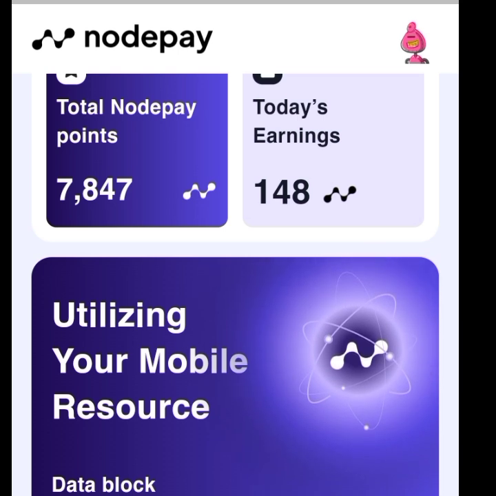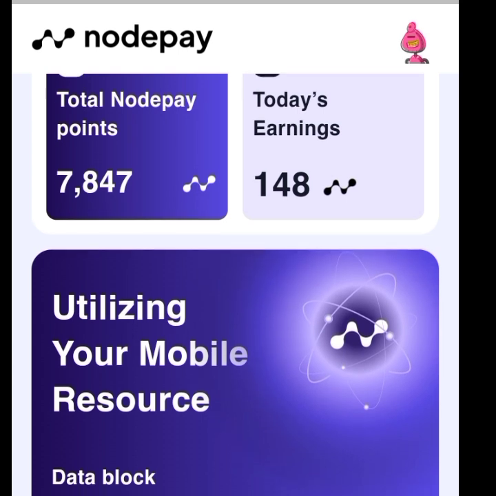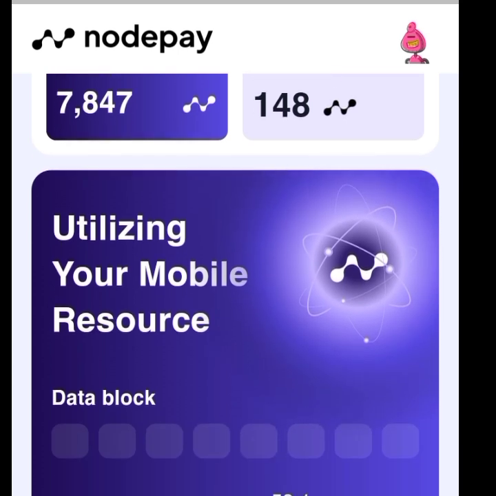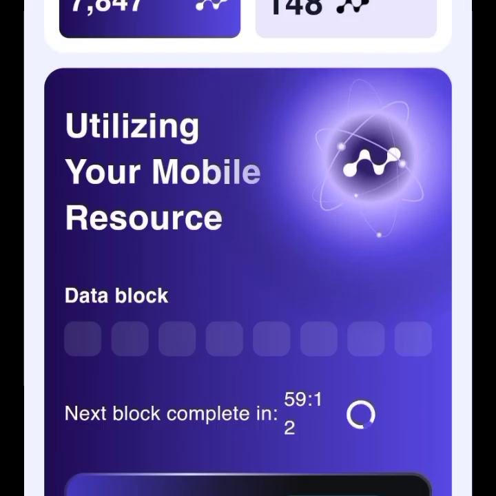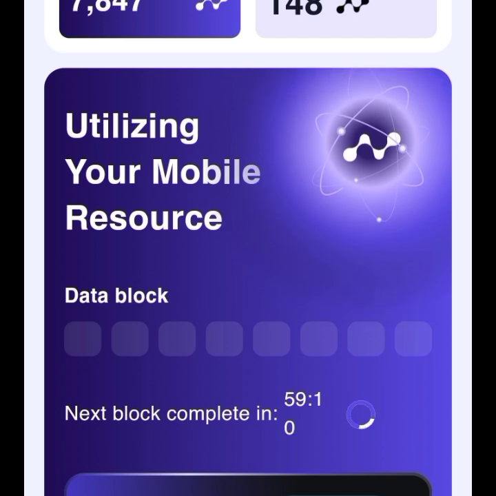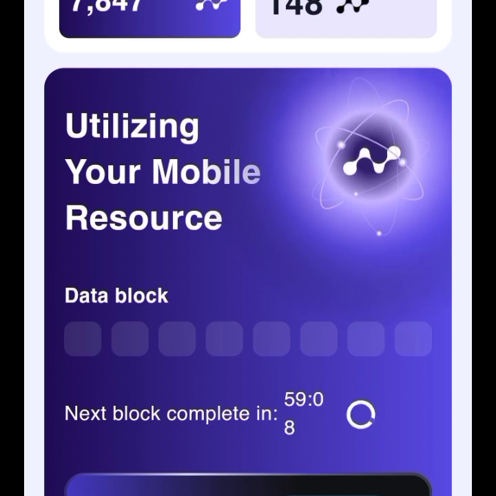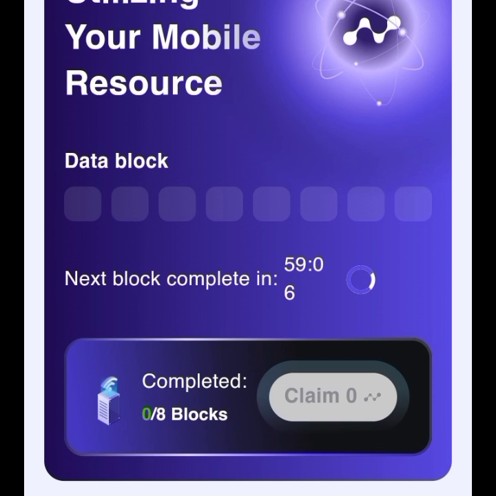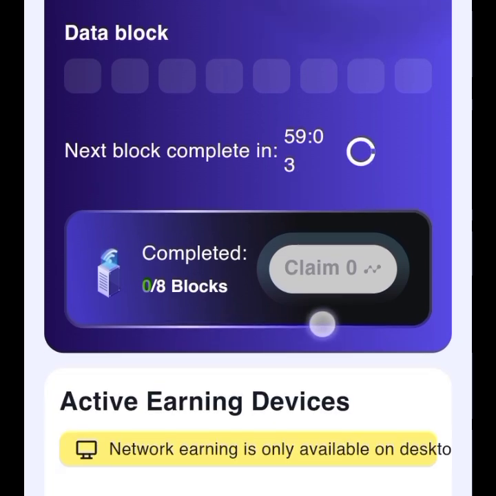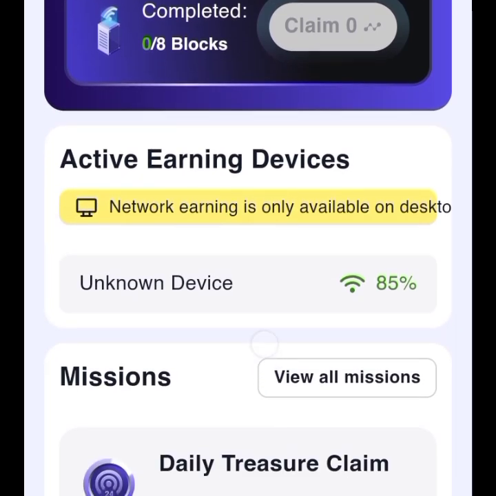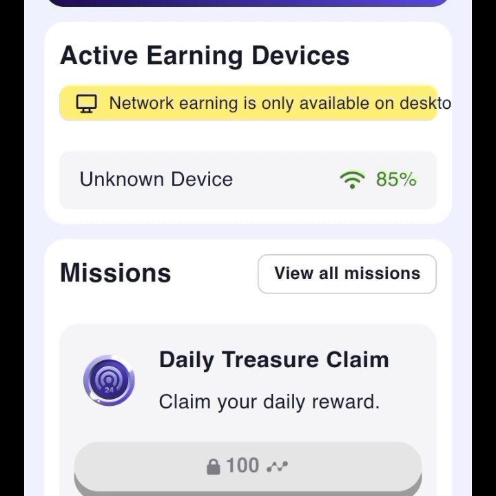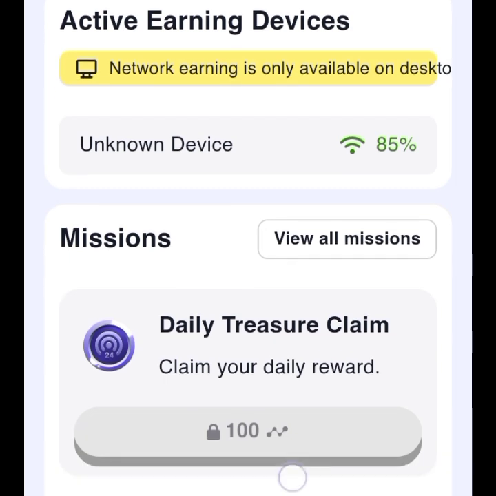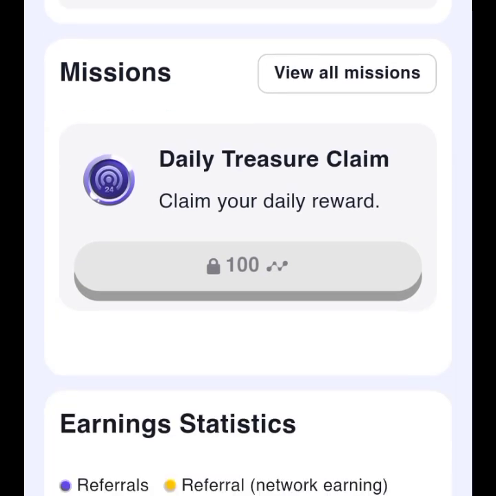At this point, you can see the information: utilizing your mobile resource data block. The next block completes in 59 minutes plus. Is it 59 hours or 59 minutes? Anyway, you just keep watching this. By the time it's completed, you now come to claim. Just go over here and familiarize yourself with the interface. It's still the same thing that you have on your laptop. It's just that it's minimized here for the mobile phone.